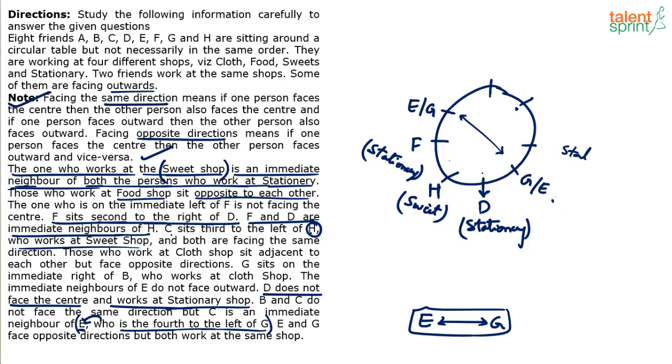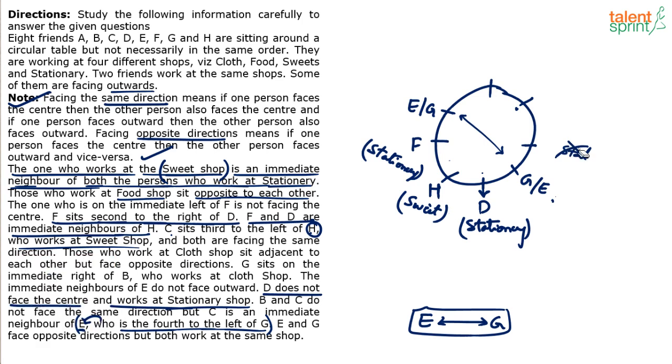I know that H is definitely in sweet shop, because it is given here. Maybe the other guy who is working in sweet shop is this person, then these two can also be stationery. But my point is this guy cannot be in sweet shop, because if he is in sweet shop, the opposite person also should be in sweet shop, and there cannot be three persons working in sweet shop. Which means sweet shop cannot come here, which means stationery cannot come here. You getting it?